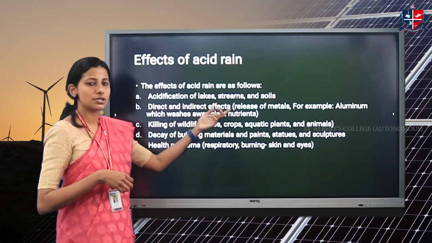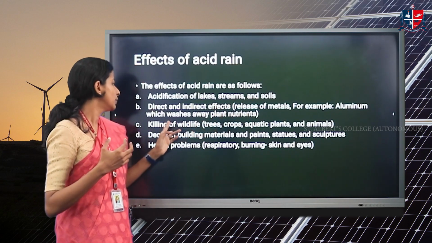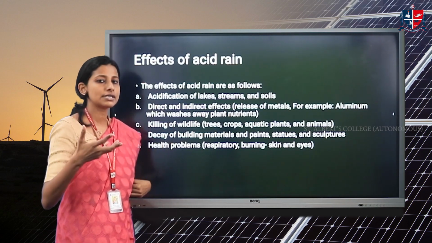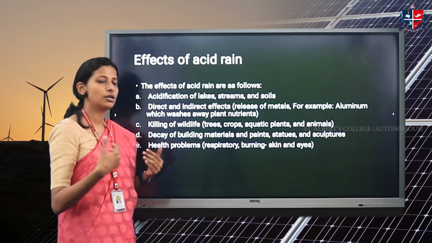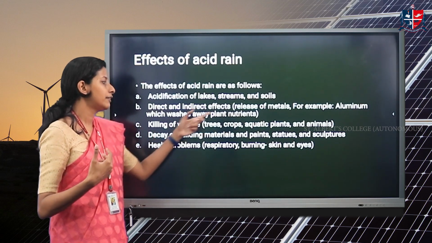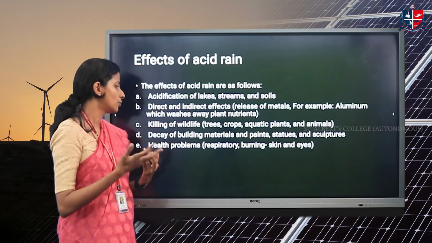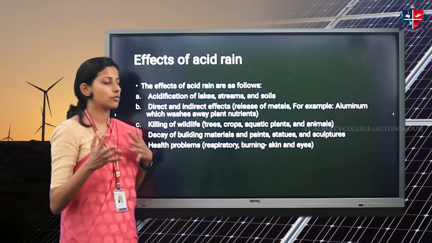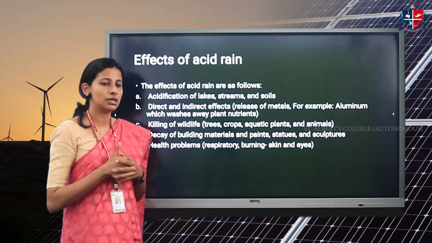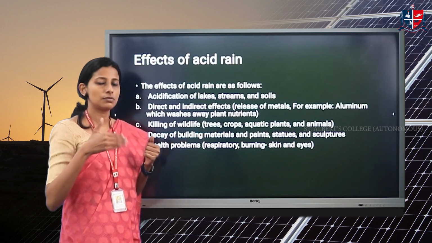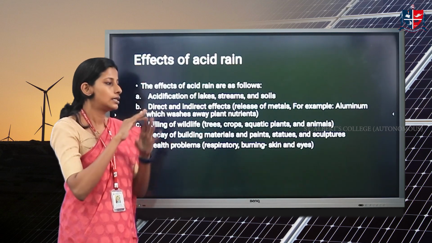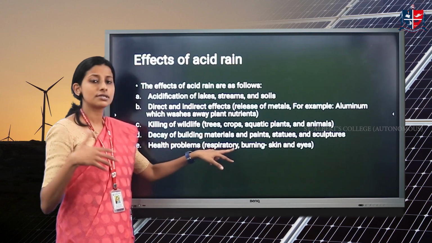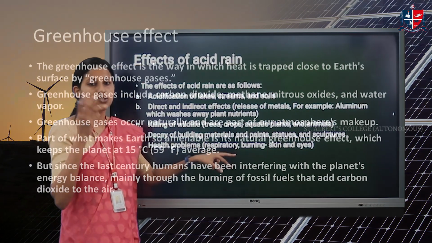When soil acidifies, the flora, the vegetation or the agriculture gets affected. Then there are direct and indirect effects. One is the release of metals, for example aluminium, which washes away plant nutrients. The nutrients from the soil or the plants get washed away. Then wildlife gets affected, aquatic as well as other life. Then we have decay of buildings. The most famous example is the Taj Mahal. Such monuments, when exposed to acid rain, get their surface and building walls affected. Then health problems: it causes respiratory problems, burning issues, and irritation in eyes, etc.